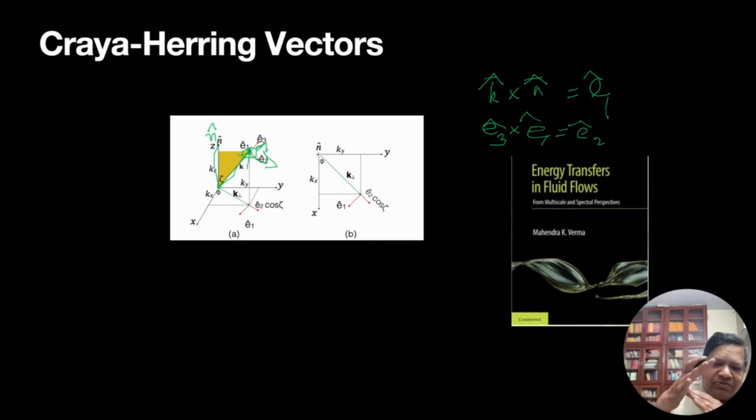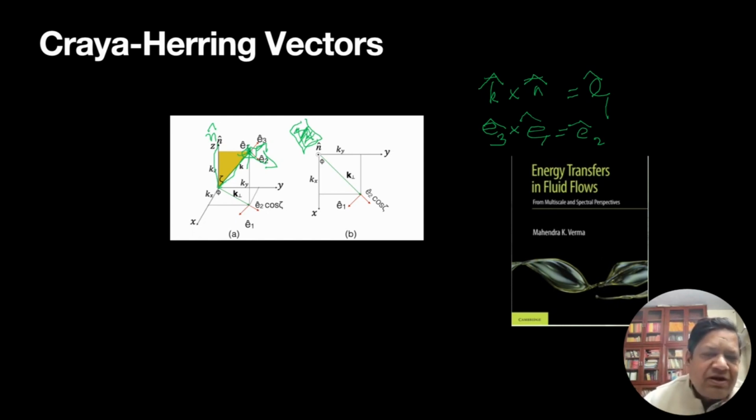For incompressible flows, we know that u_k is perpendicular to k, so that must lie in the plane formed by E1 and E2. So my vector u is lying on a plane perpendicular to the k vector, and the basis vectors are E1 and E2.